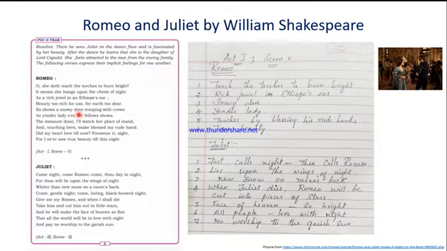And the comparison you can make out, he's saying that she shows like a snowy dove. A dove is already pure white in color, and she looks like a snowy one. Snowy is again a color which gets compared to white, right? So she is very fair. She is so very pretty, of astonishing beauty.